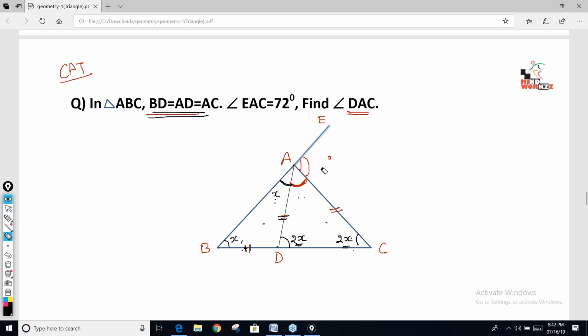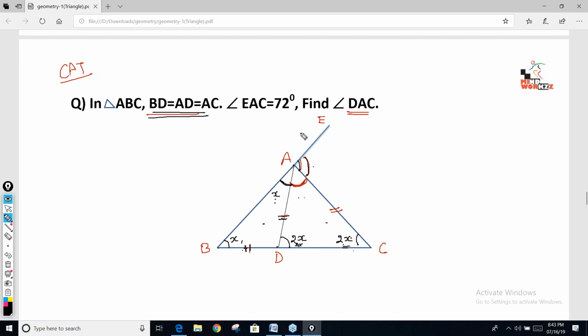Now tell me, guys. I remove this angle. This angle is 2x, this angle is 2x. So can you tell me this angle is how much? This is 2x, this is 2x, so this is how much? Okay, so two, three people got the mistake which I was expecting.